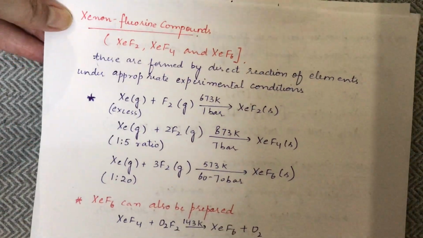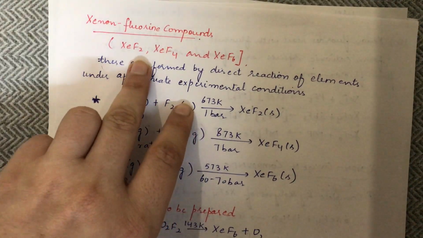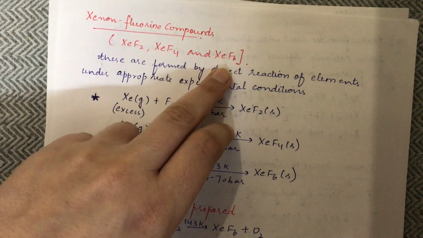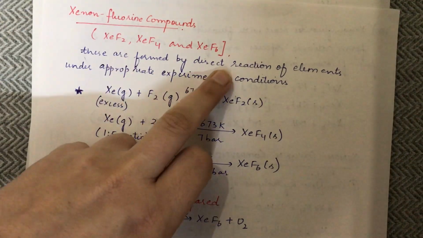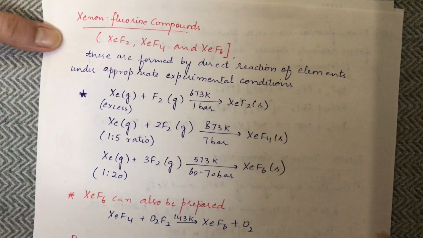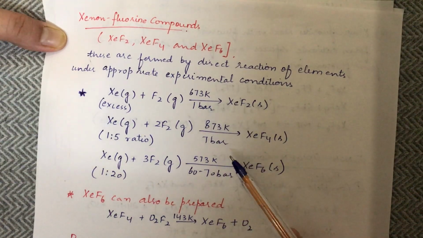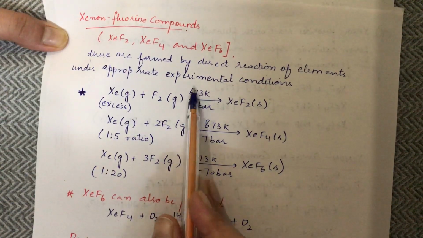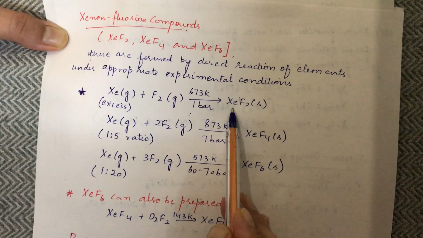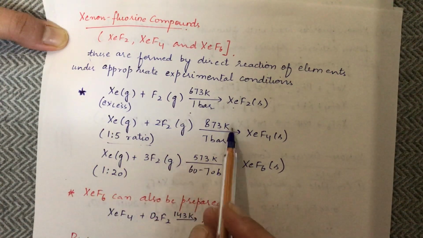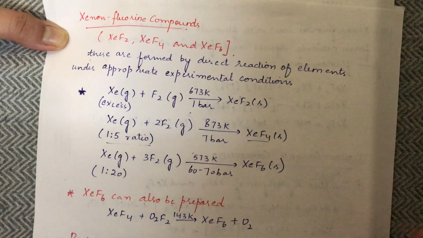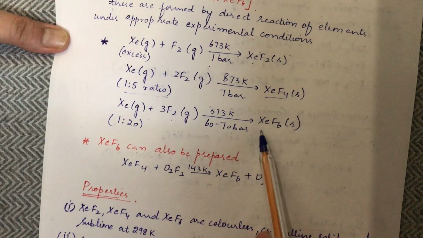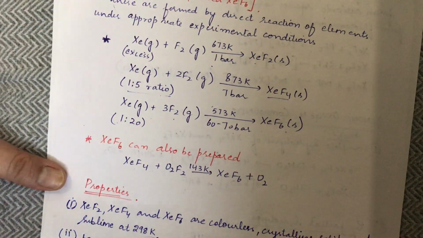We will first talk about xenon fluorine compounds. In our discussion, we have to consider these three compounds: XeF2, XeF4 and XeF6. How are these prepared? These are formed by direct reaction of the elements under appropriate experimental conditions. Xenon, if taken in excess with fluorine at 673 Kelvin and 1 bar, will give XeF2. If the ratio is 1:5 at 873 Kelvin and 7 bar, it is XeF4. And if it is xenon gas plus 3F2 at 573 Kelvin and 60 to 70 bar, XeF6 is formed.